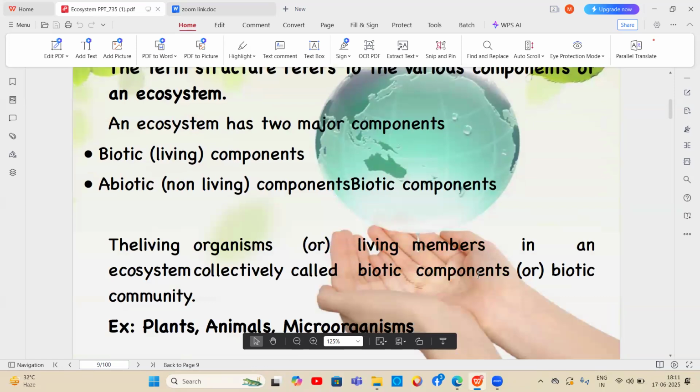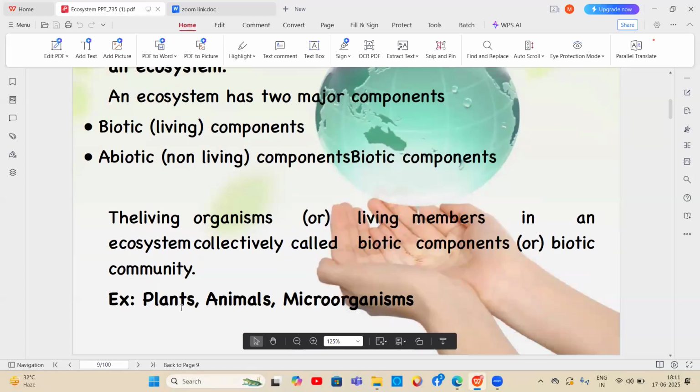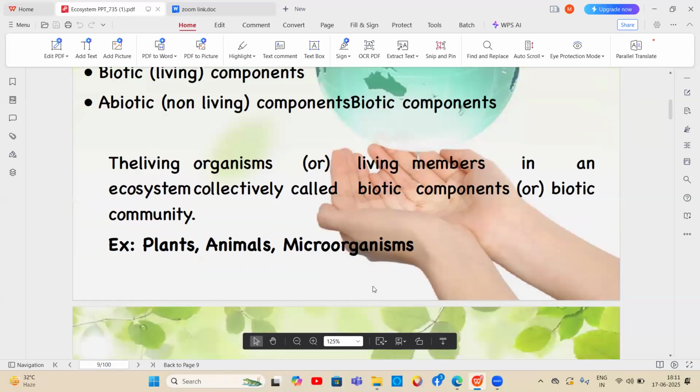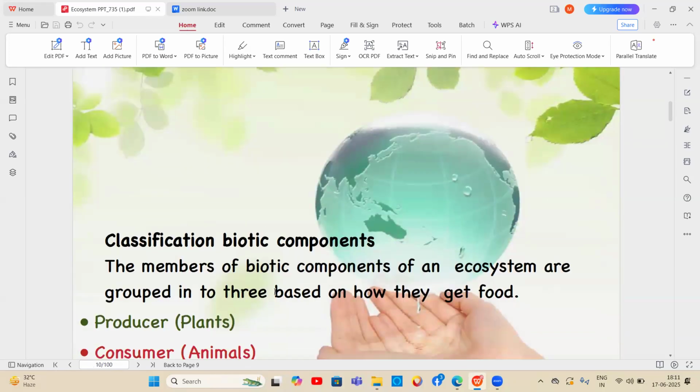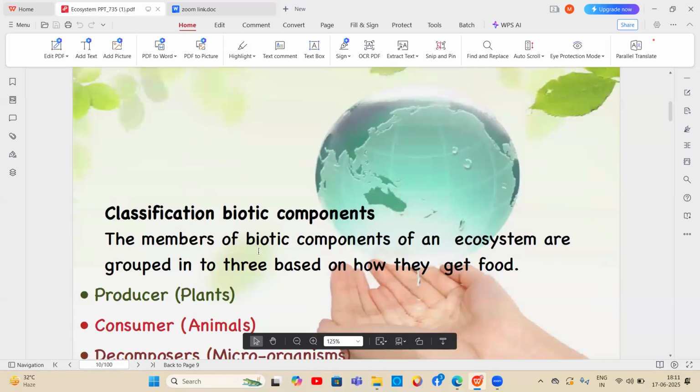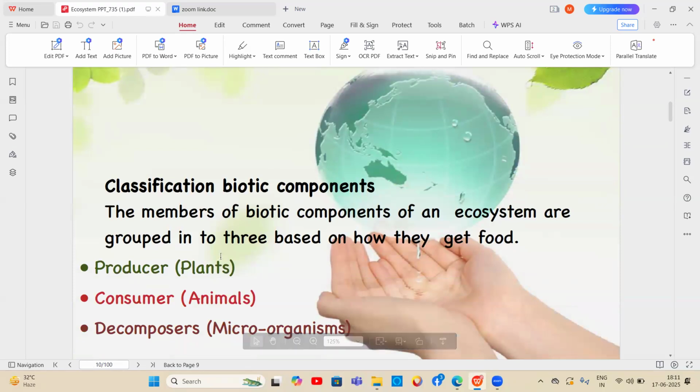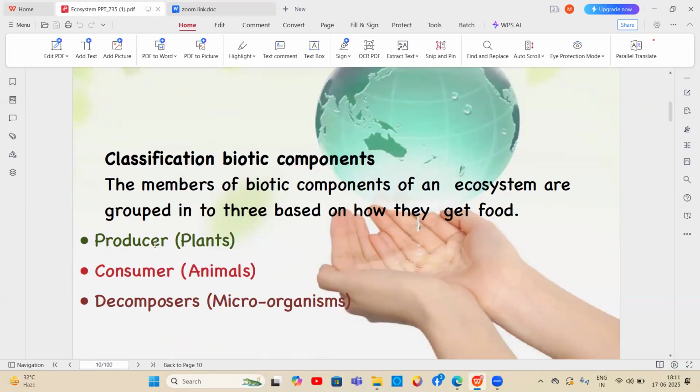The living organisms are collectively called the biotic components or biotic community. Examples of these biotic components are plants, animals, and microorganisms. These biotic components are classified into three types, based on how they get energy or food: the producers, consumers, and decomposers.